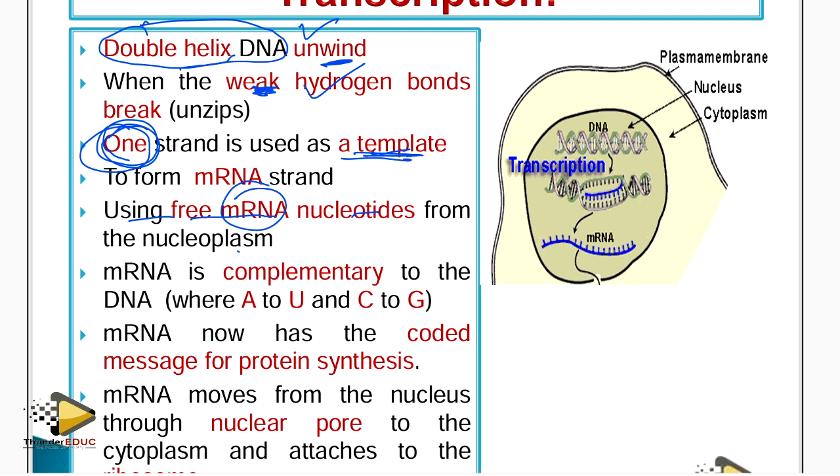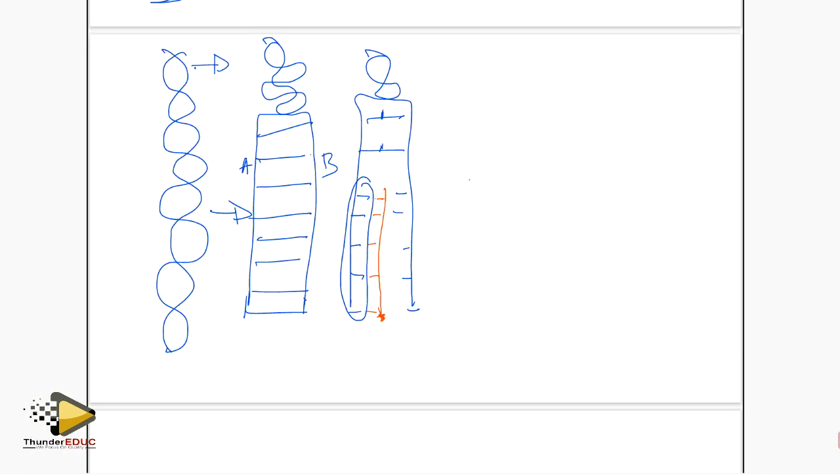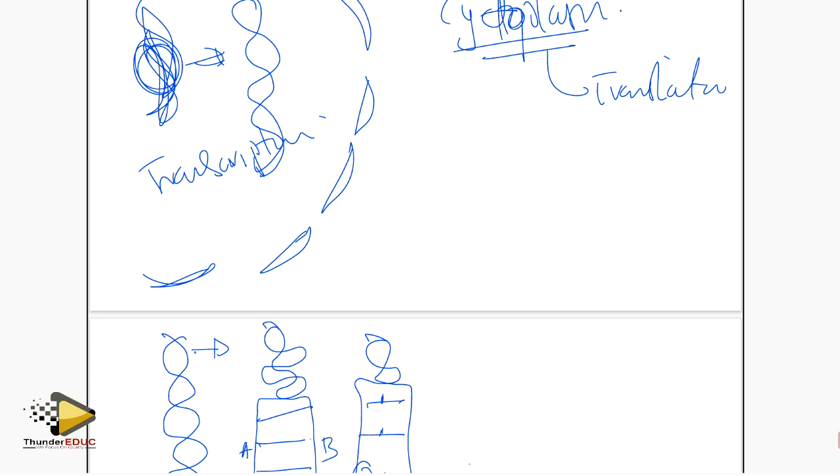So messenger RNA is complementary to DNA, whereby adenine goes with uracil. Why? Because messenger RNA, or RNAs, don't have thymine, they have uracil. And cytosine is complementary with guanine. You understand? Now this one becomes a messenger RNA. And remember, it is in the nucleus. It is still here in the nucleus.